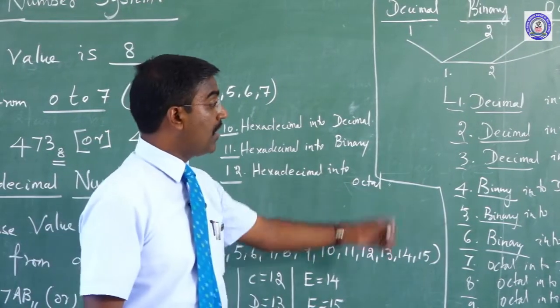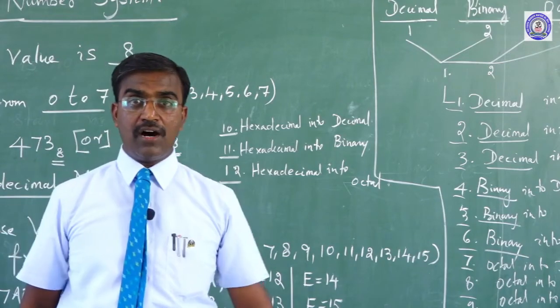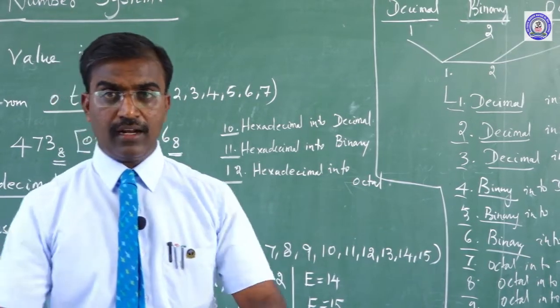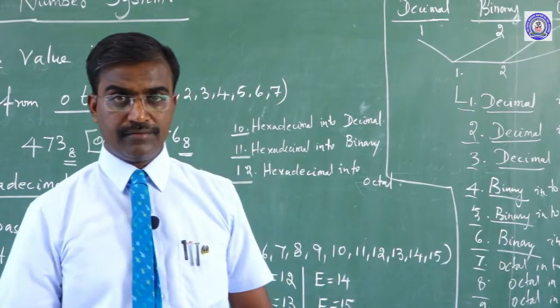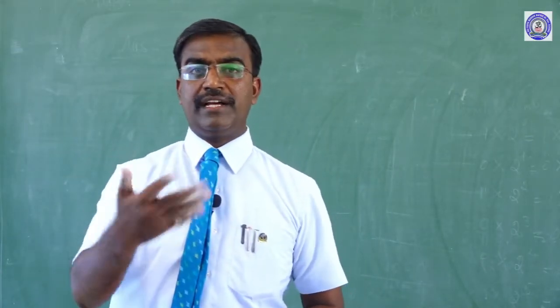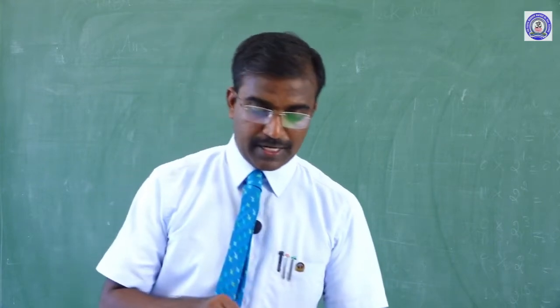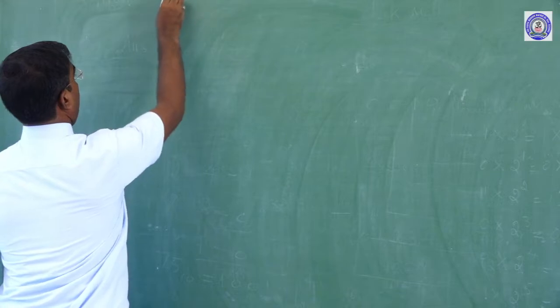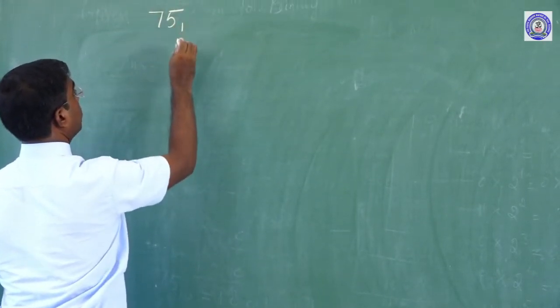Now I will explain how we derive these in summations. Convert decimal into binary. How can we convert, sir? Let me explain now. Given a sum, 75 base 10.